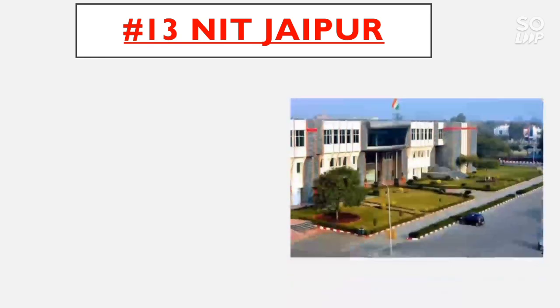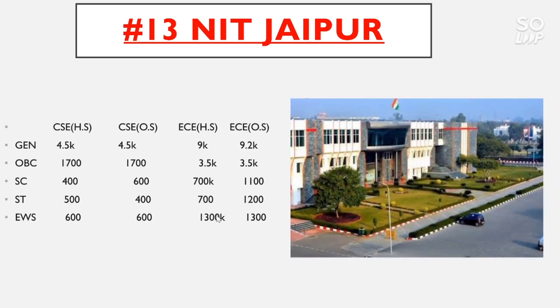Now talk about the number 13 NIT, that is NIT Jaipur. For CSE home state, the general category cutoff goes to 4.5 thousand, OBC 1,700, SC 400, ST 500, EWS 600. For CSE other state, the general category cutoff is also 4.5 thousand, and for OBC 1,700, and for SC 600, ST 400, EWS 600.